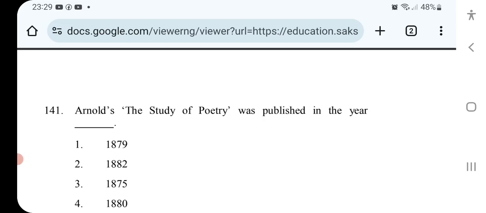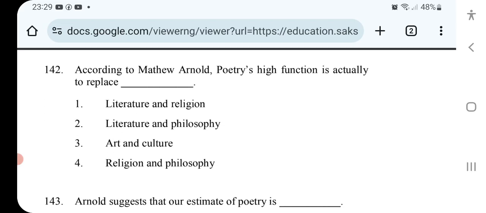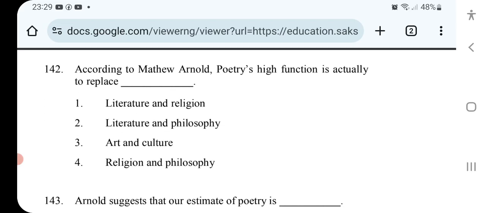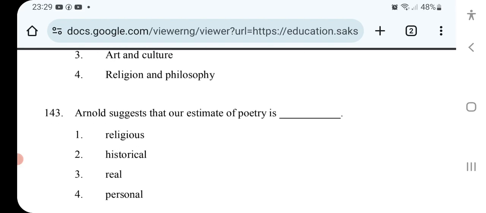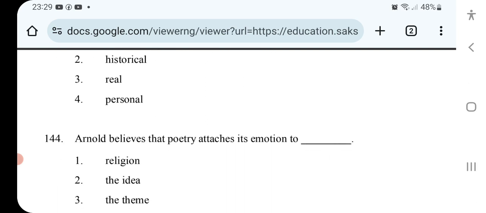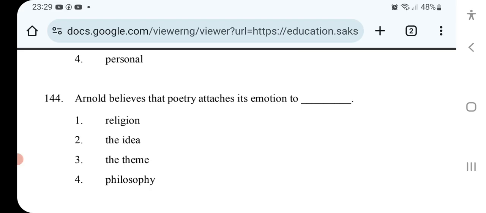The Study of Poetry was published in the year. According to Matthew Arnold, poetry's high function is actually to replace. Arnold suggests that our estimate of poetry is. Arnold believes that poetry attaches its emotion to.